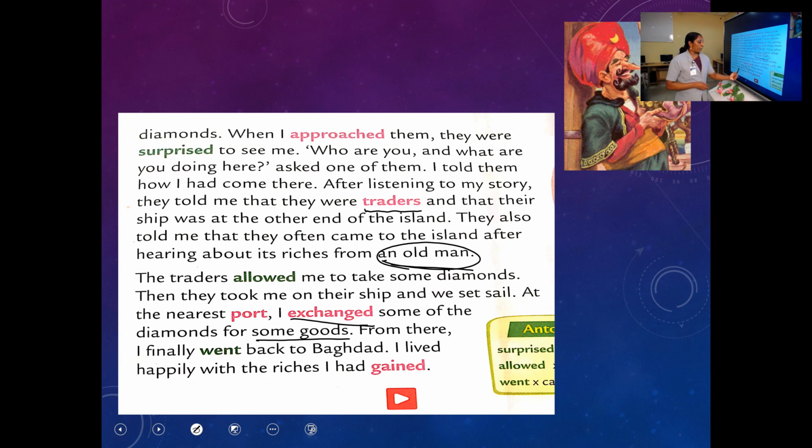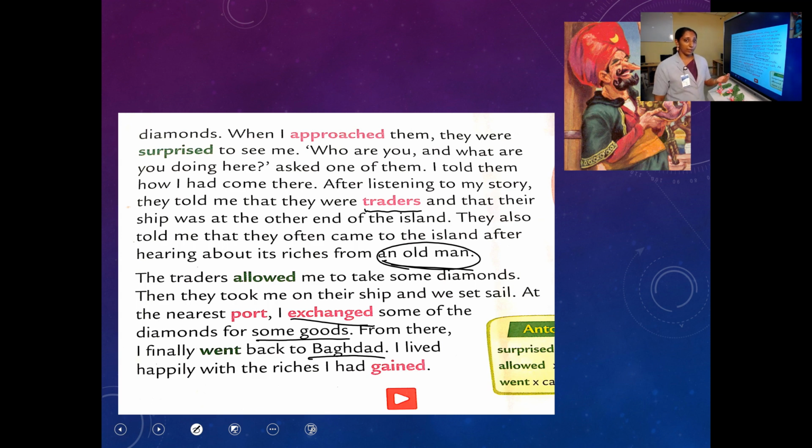From there, I finally went back to Baghdad. From there, where did he go? To his place. We have to go back to our places after our journey or after our work, isn't it? So he went back to Baghdad.